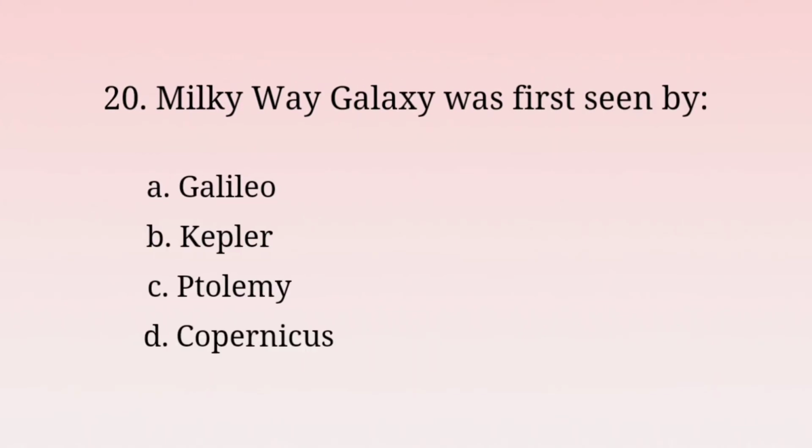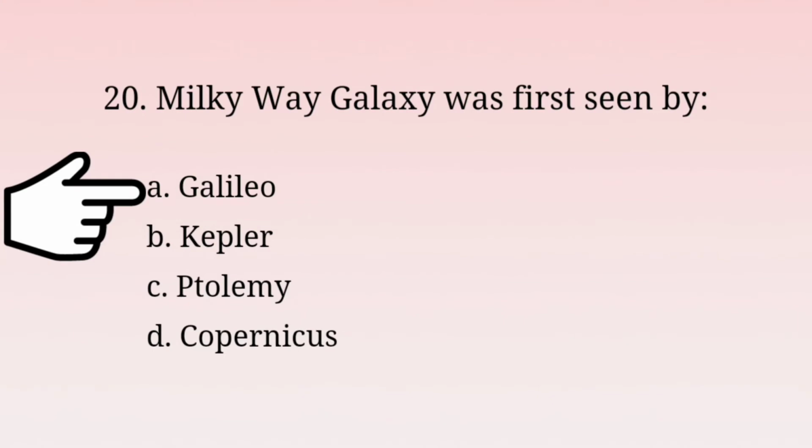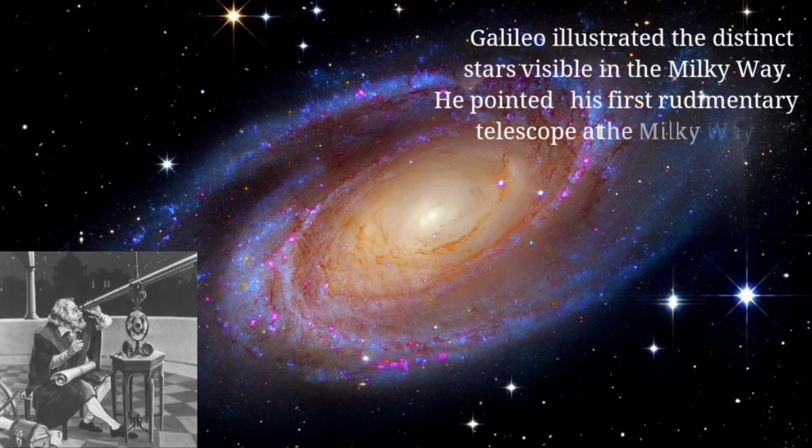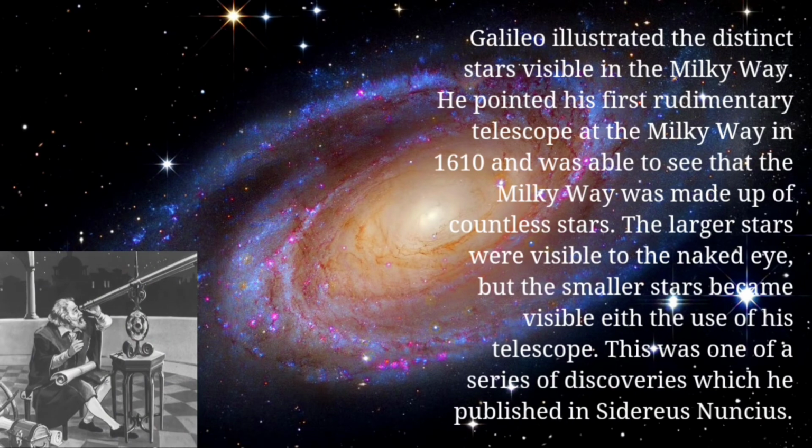Moving on. Next question. Milky Way Galaxy was first seen by: options A. Galileo, B. Kepler, C. Ptolemy, and D. Copernicus. So the answer is option A. Galileo. Galileo was the first to see the Milky Way Galaxy. Galileo illustrated the distinct stars visible in the Milky Way.